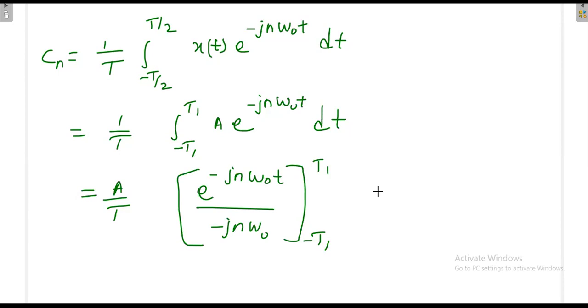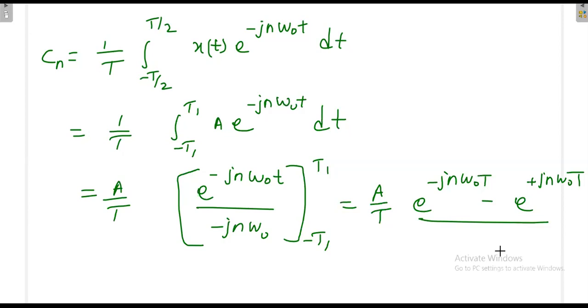So that is A by T, e power minus j n omega naught T1 minus e power plus j n omega naught T1, divided by minus j n omega naught.